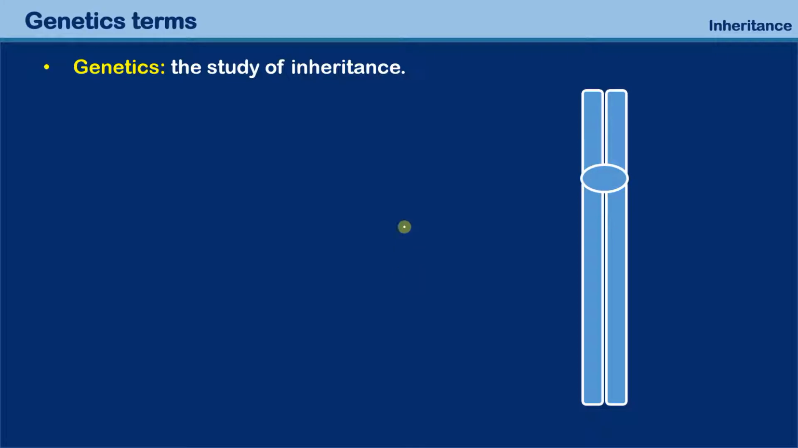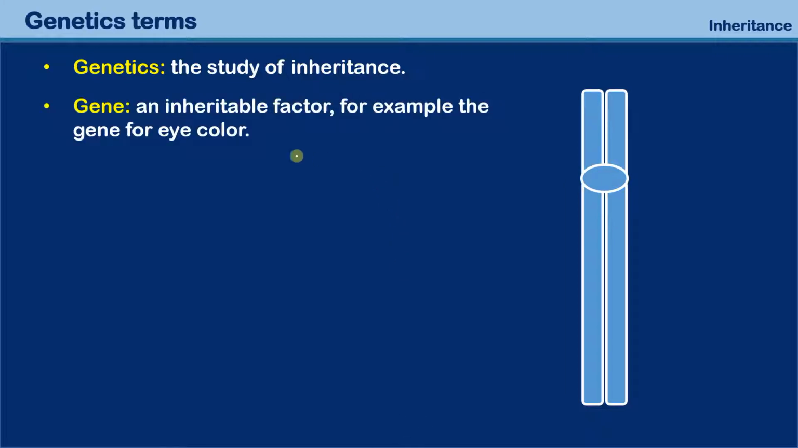Okay, let's move on over here. What is a gene? A gene is an inheritable factor, for example, the gene for eye color. A gene can be passed on from parents to their children. It is a term which was not used when inheritance was first studied. So at that time, Gregor Mendel, who is considered the father of genetics, did not talk about genes, he talked about factors. Right now we call them genes.